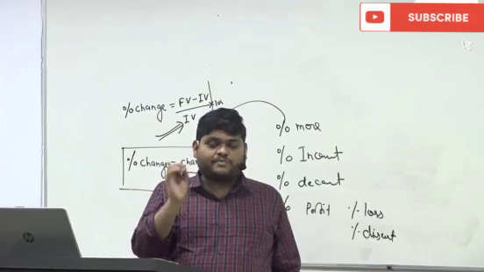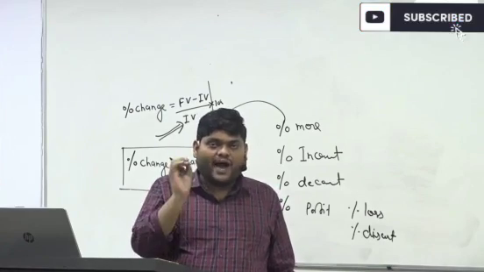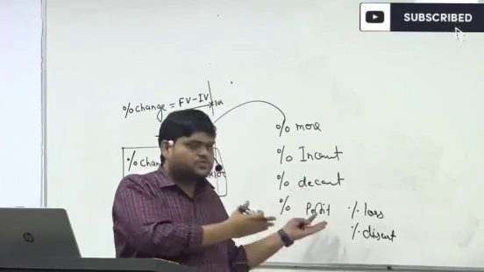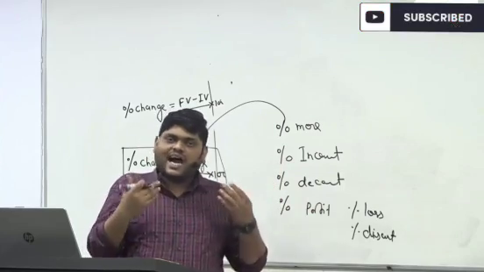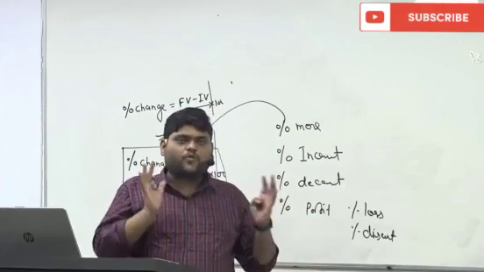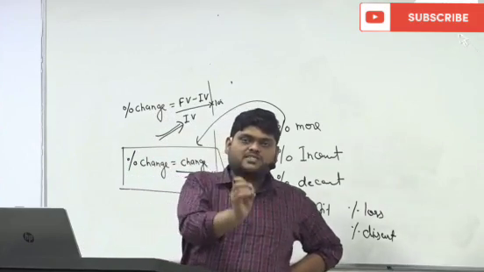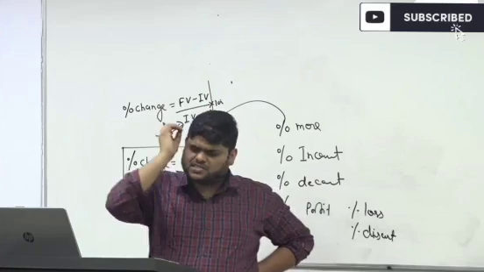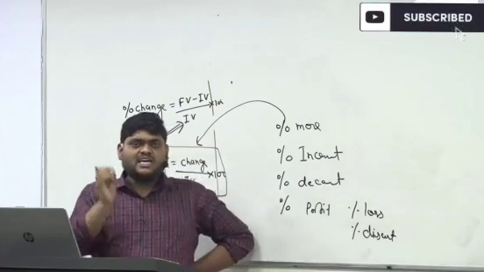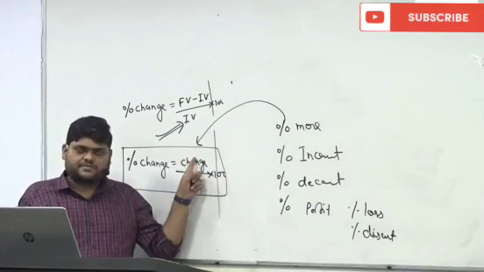Please listen, I am telling you the golden words. And why am I saying golden words? Because this is what they ask in the examination and we are not able to interpret what they actually want. They will say P is how much percent more than Q. The first thing that strikes your mind is they are asking percent of change.